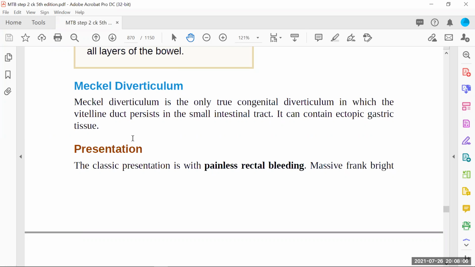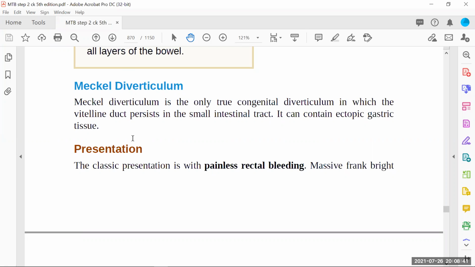And what is the most important point we need to remember about a diverticulum? A diverticulum is just like a blind pouch. You can put something inside that pouch, and that pouch has only one end from where the filling is possible, but not another end from where things can go out. So what will happen if something keeps coming inside the diverticulum? The outpocketing will become enlarged, and a time will come that it may burst, and it can cause a lot of infection.